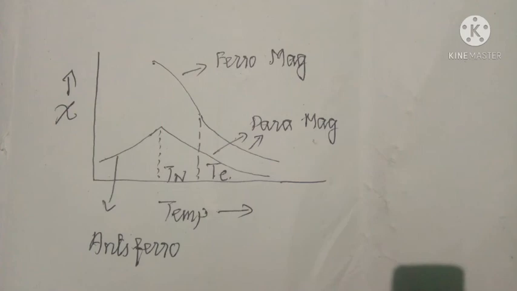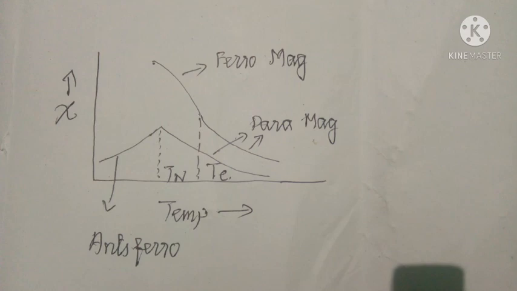One more important point: the susceptibility of antiferromagnetic materials is also positive, with small values. For ferromagnetic materials, as the temperature increases, the susceptibility decreases up to a certain point, known as the Curie temperature.